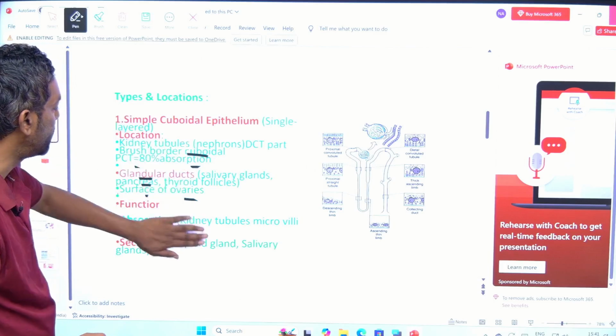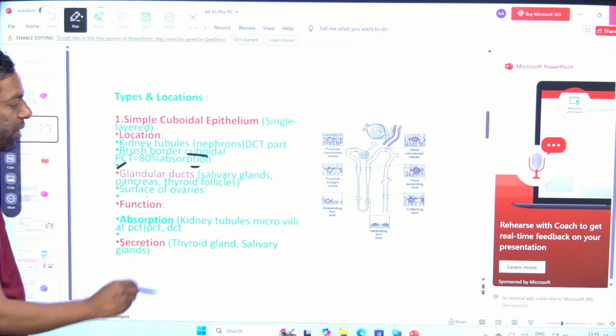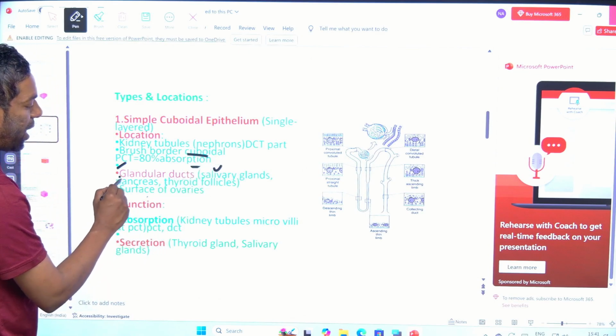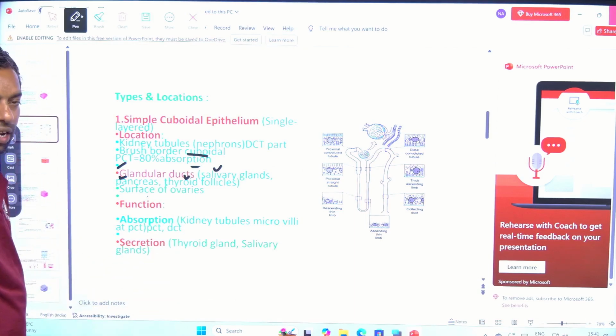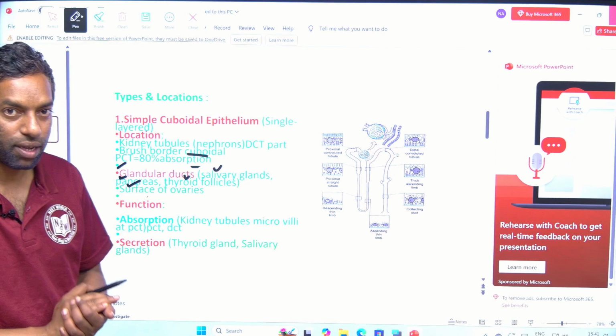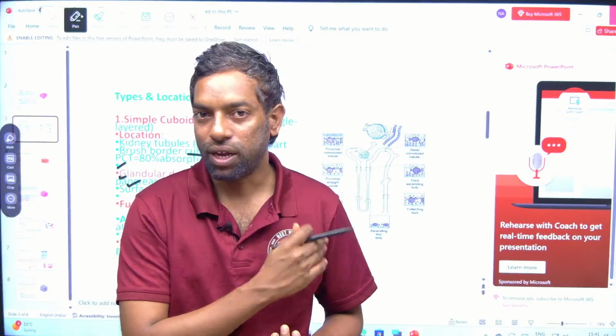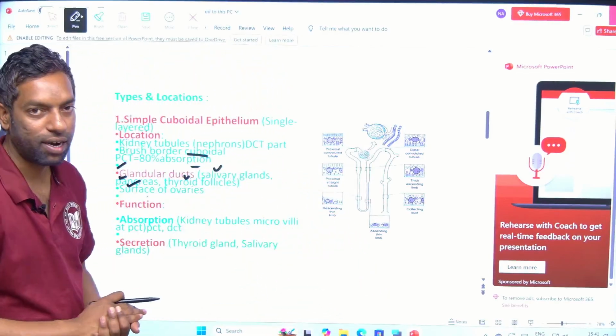Just look into this. Glandular ducts: salivary glands, pancreas, thyroid follicles, and as well the surface of the ovaries, where the cuboidal epithelial tissue is modified into glands and ducts.